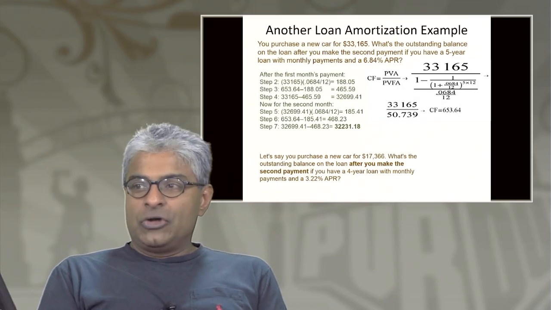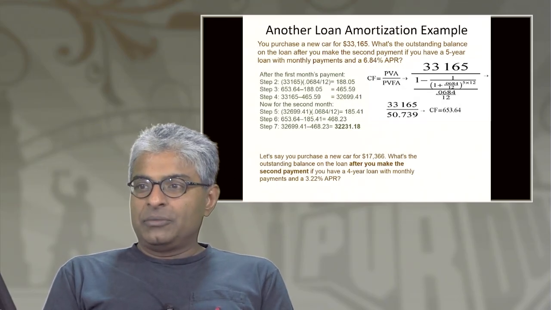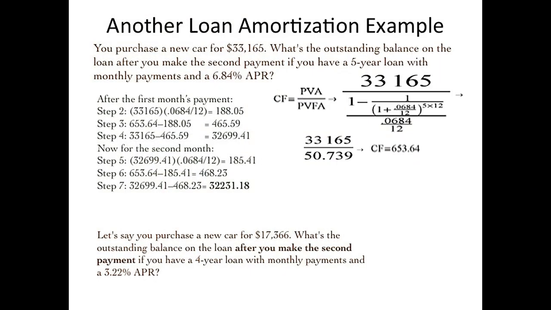So here's another loan amortization example. This one states that you purchase a new car for $33,165. What is the outstanding balance on the loan after you make the second payment, if you have a 5-year loan with monthly payments and a 6.84% APR? It's a little bit more complex than what we have seen, but only slightly. And you should be using the same approach, right? And I'll walk you through that.